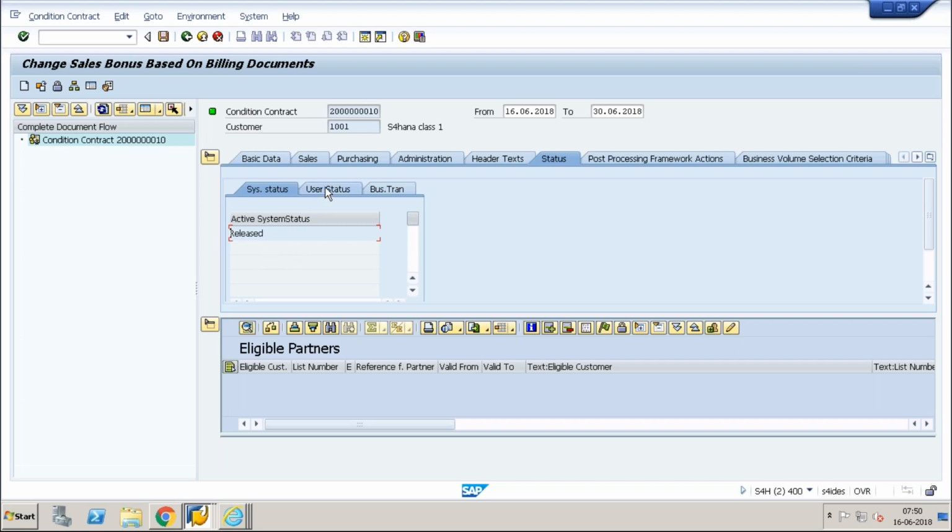But for user status, I can have, for example, a CC1 material, or it's customer and material based, or it's partially delivered. So this kind of status I can create, and I can set the status. How do I set it? It will be enabled here in the CCM flows, and based on the transaction you can come and process the flows. So these are all my transaction based controls. For example, at this material level I cannot create the sales orders, so that also can be controlled in the CCM, in the status. I will show you.